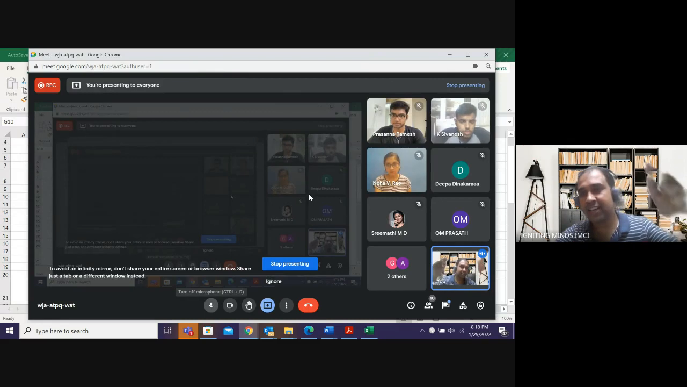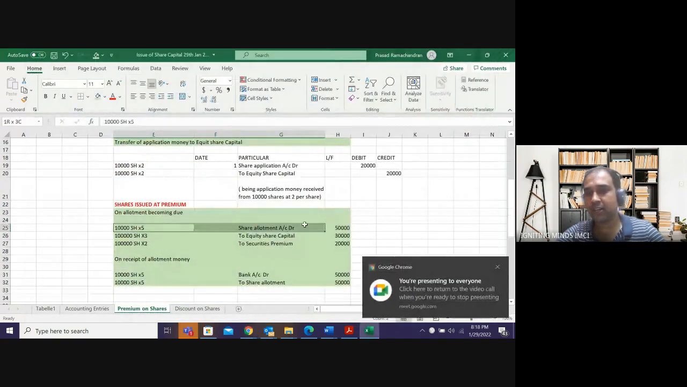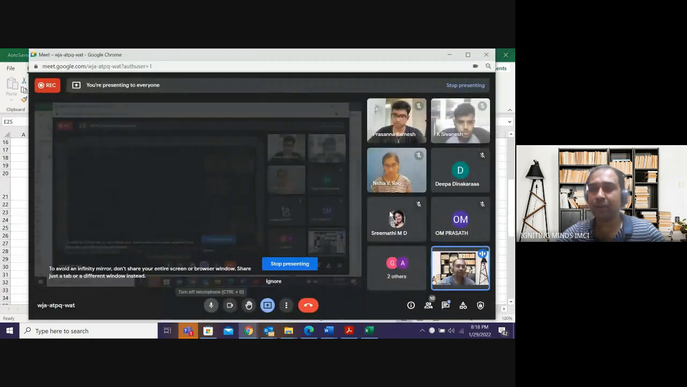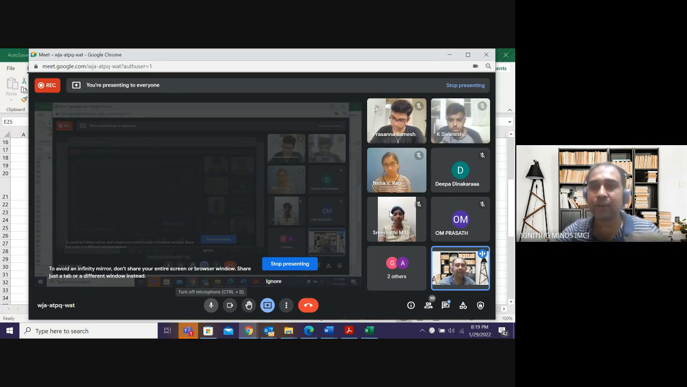So debit share allotment by 10,000 into 5. My capital will be 3 rupees or 5 rupees? 3 rupees, because it is 3 plus 2. My shares are 10 plus 2. My allotment call is 3 plus 2. So in my capital, 10,000 into 3 will go into capital, and 10,000 into 2 rupees will go to securities premium. When I receive this amount, the next entry is bank account debit to share allotment.